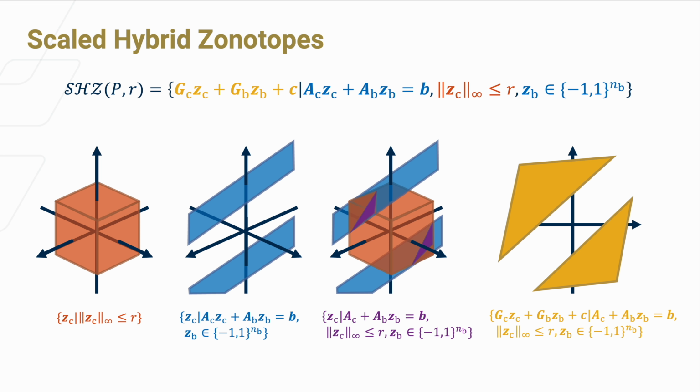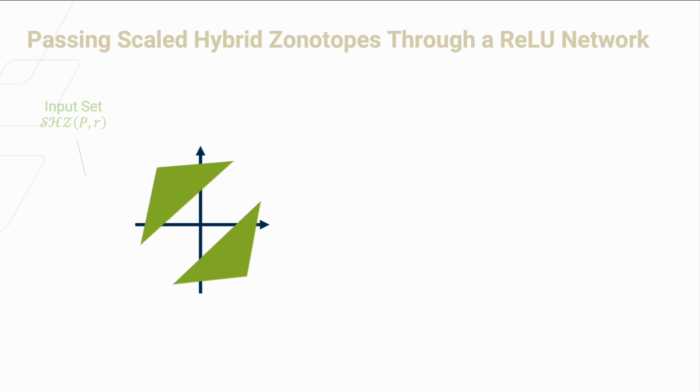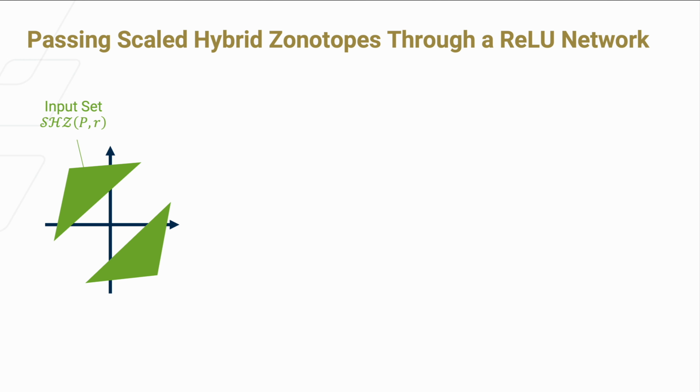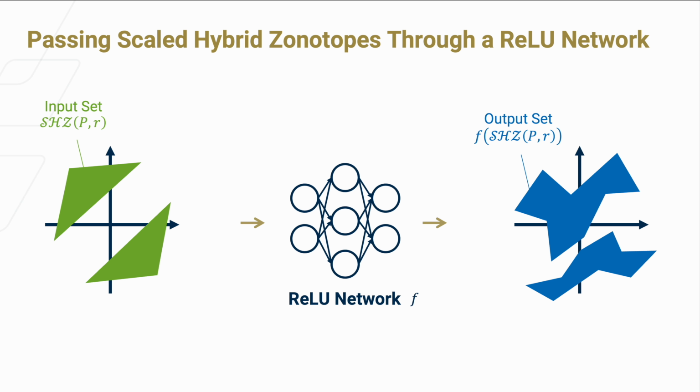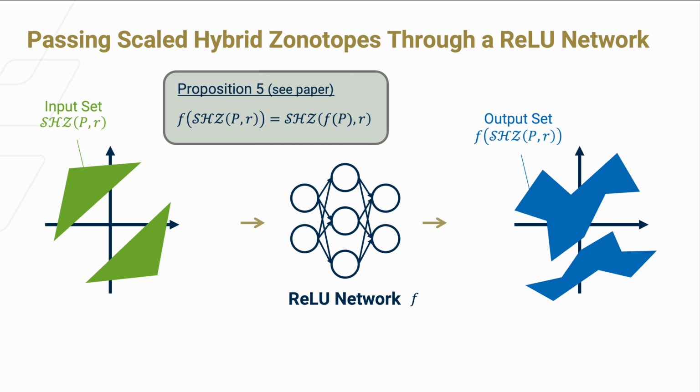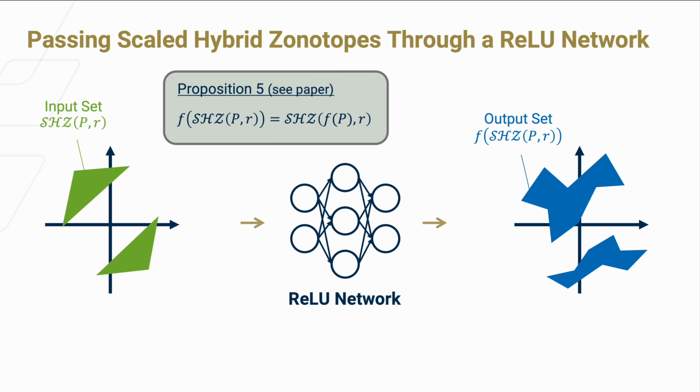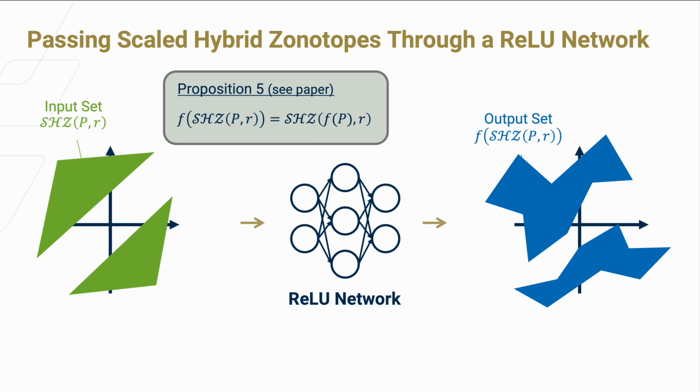Essentially, scaled hybrid zonotope, as the name suggests, enables us to scale the size of a non-convex set with a parameter. It also turns out that the math to pass a scaled hybrid zonotope through a neural network stays exactly the same as that to pass a hybrid zonotope, except with the infinity norm upper bound changed from 1 to r. This enables us to tell how much the output set will shrink or grow from shrinking or growing the input set.